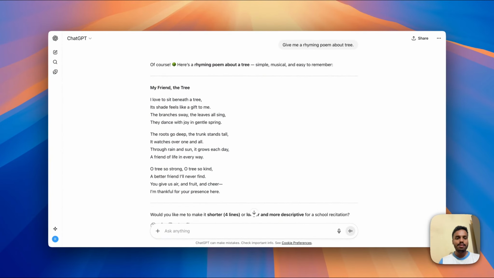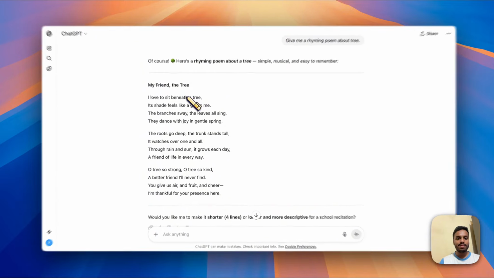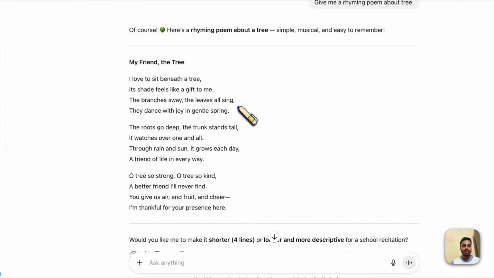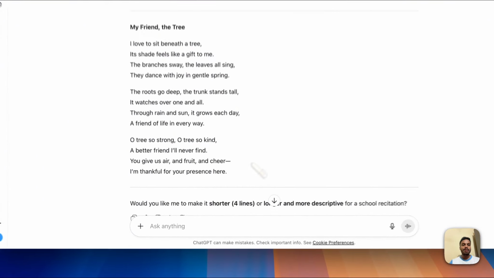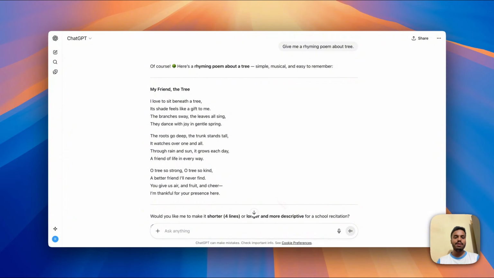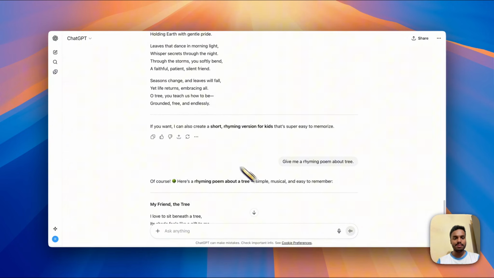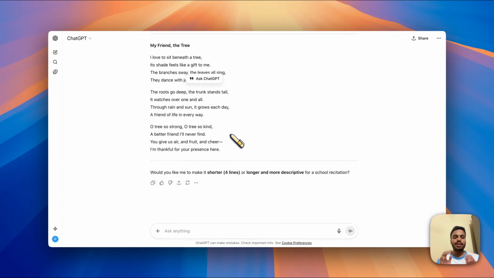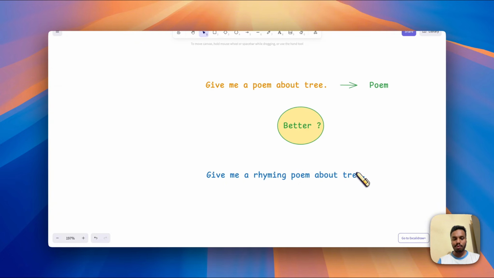If you can see, the poem is rhyming. Tree, me, sing, spring, tall, all, day, way, kind, find, cheer, here. Now the poem is rhyming. If we look at the previous poem, it's rhyming in only some places. It's not rhyming here, it's rhyming here. But in this poem, it's rhyming everywhere. It's because of the updated prompt.